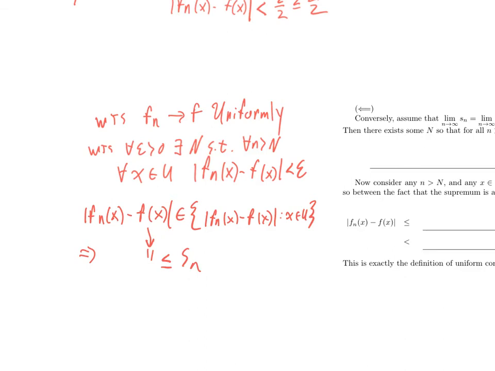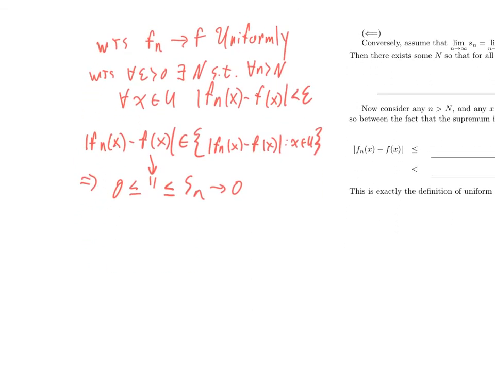But S sub n converges to 0. So I should be able to pick a little n big enough, and I think that would do the trick, right?